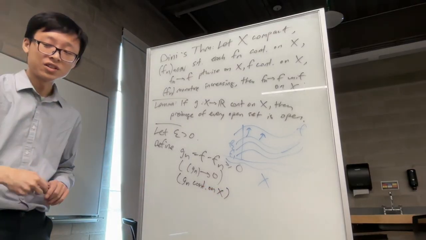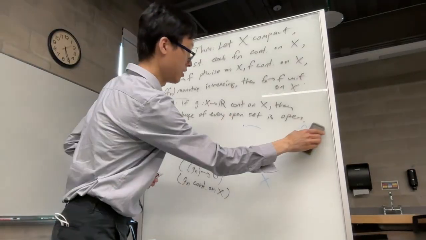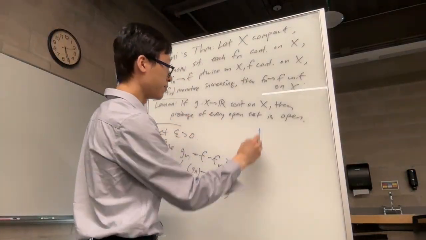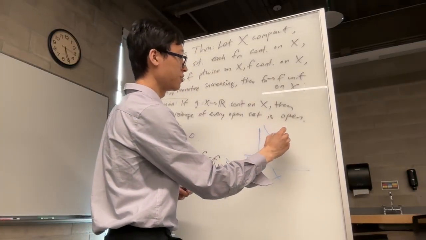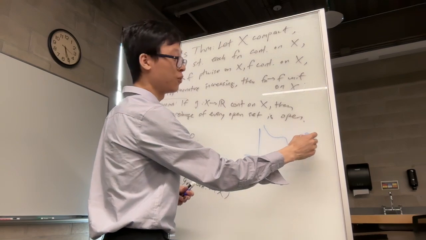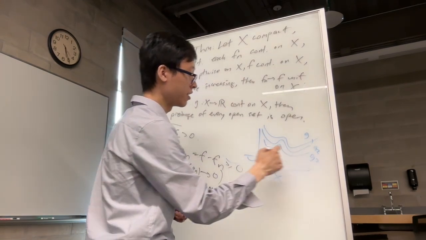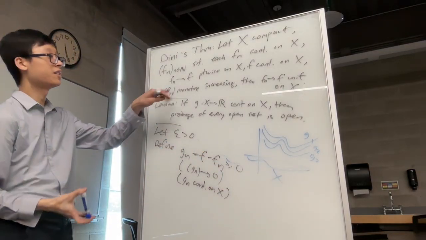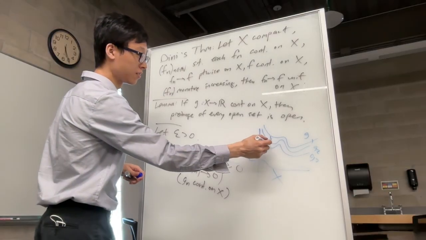So really, all I've done is take the fn's that are increasing to f and rephrase it as a bunch of functions gn that are getting closer and closer to 0. Maybe that's g1, maybe that's g2, that's g3. They're getting closer and closer, and they're going to converge down to the 0 function, since fn is converging to f pointwise. Smaller and smaller.